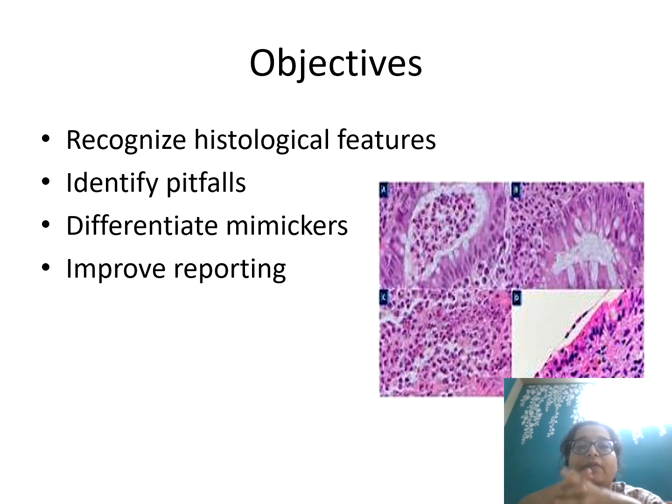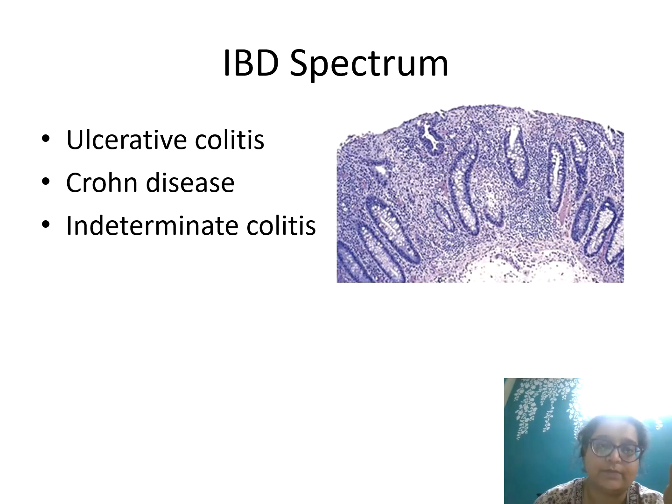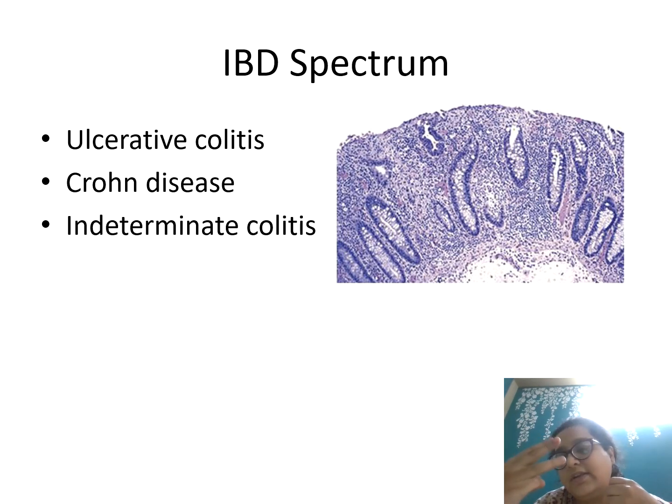The objective of this short lecture is, first, that you recognize the histological features which are important on the slide. Second, you identify where you will get confused and what mimics each other, and then of course you improve your reporting and your exam outcomes. The IBD spectrum has three important entities that you will be asked about or encounter, depending on your stage of training: ulcerative colitis, Crohn's disease, and indeterminate colitis.